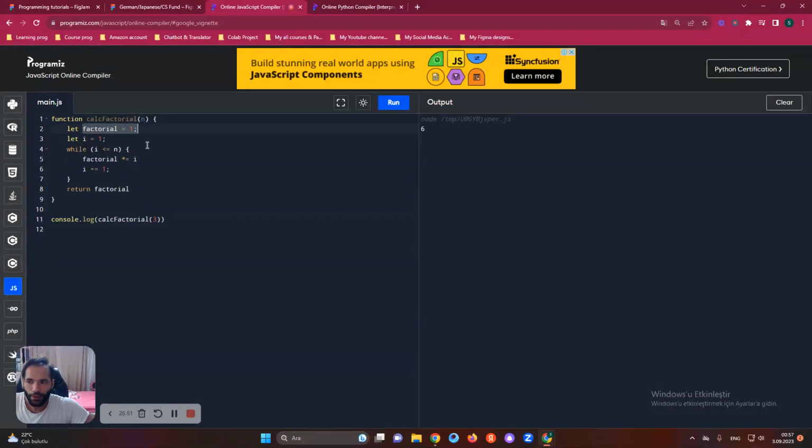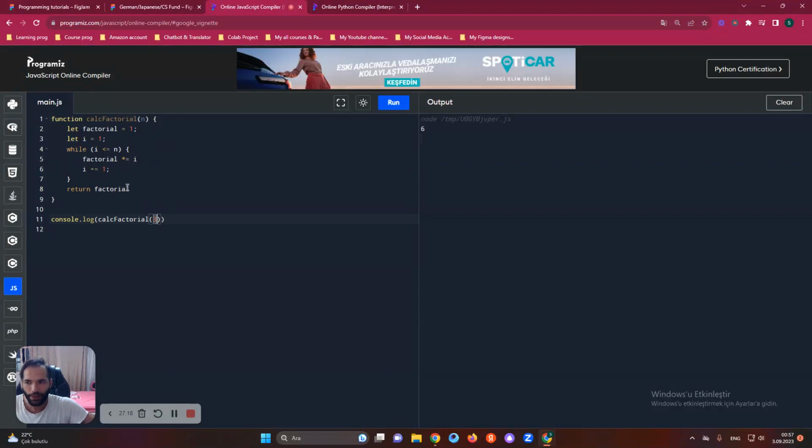So we need two variables, factorial and I, for the while loop, and factorial is just for the multiplication. We're using factorial equals factorial times I. If factorial is 1 and I becomes 2, it will multiply it with itself. And we have here the n number. As you see, we put here 3, and if you check the result in here, we're returning factorial, right?